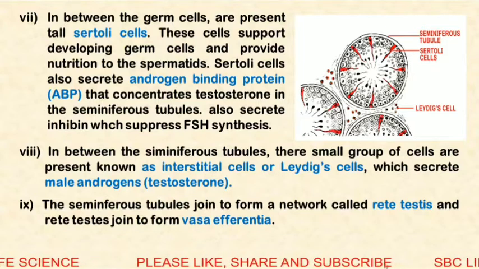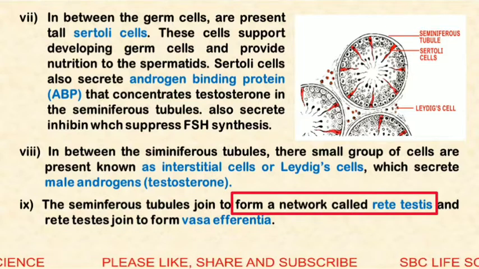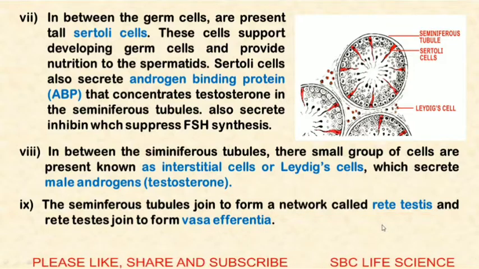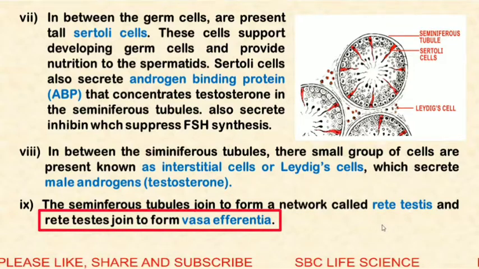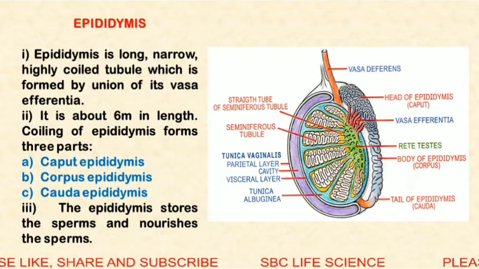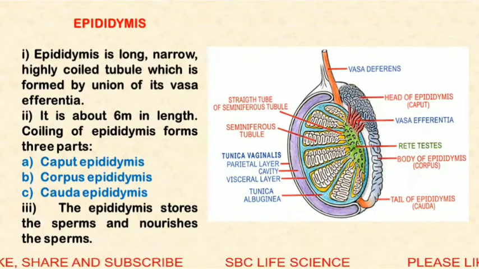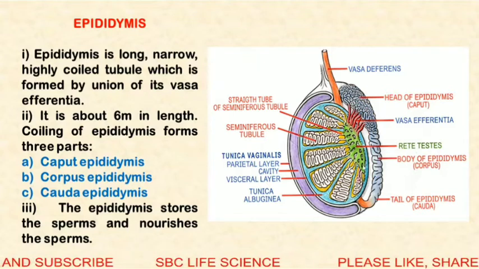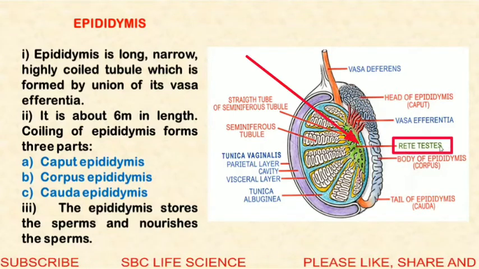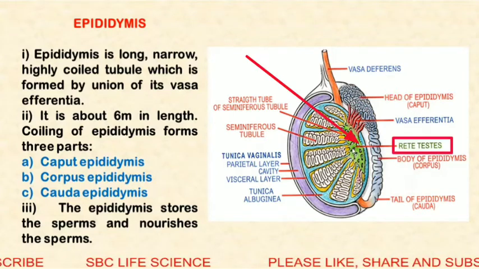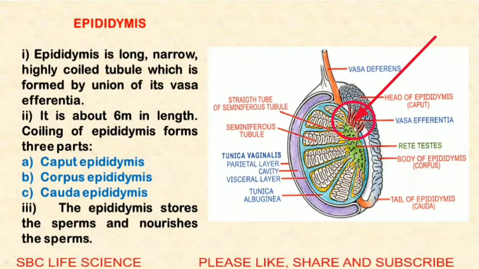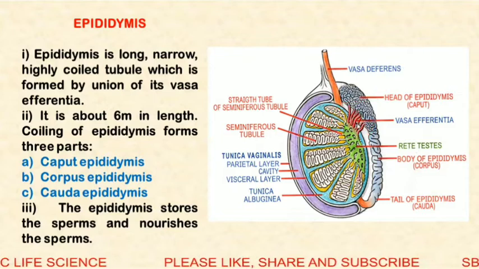Seminiferous tubules join to form a network of tubules called rete testis, and these rete testis join to form the vasa efferentia. Here you can see that these are the seminiferous tubules. They form a network of tubules known as rete testis, and then they rejoin to form the vasa efferentia. It is shown in red color.